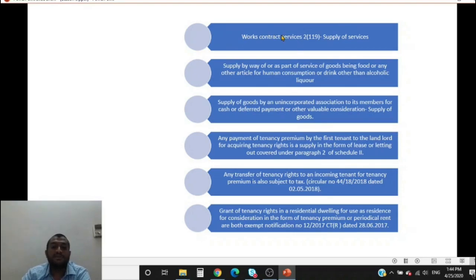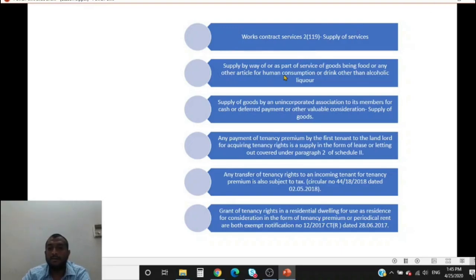Now works contract service. The definition of works contract service has been changed drastically under the GST law. Works contract service is any construction, alteration, repair done on immovable property. Previously, works contract service was not restricted to just immovable property, but as per the GST regime, works contract service is limited to any construction, alteration done on immovable property, provided there is transfer of property in goods also involved. So this works contract service is a supply of service. Previously, in the service tax regime, VAT and service tax were levied. Now there is no ambiguity, it is clearly a supply of service.